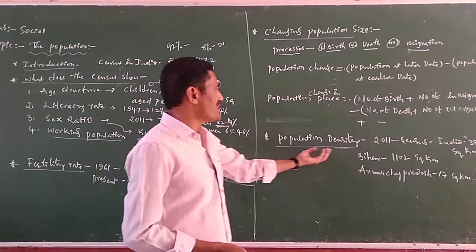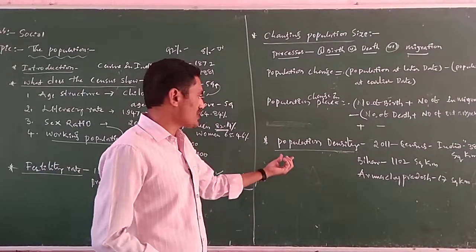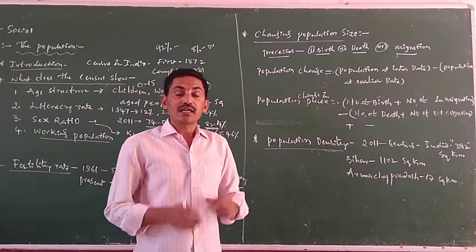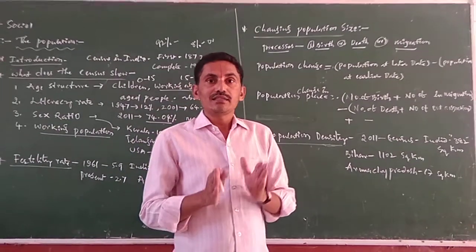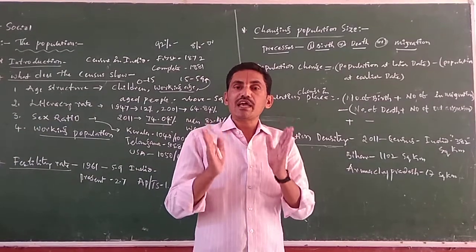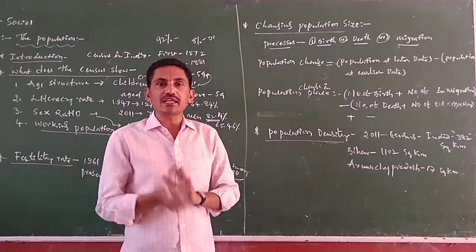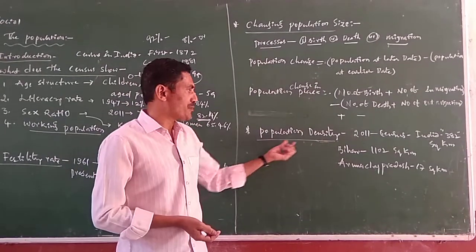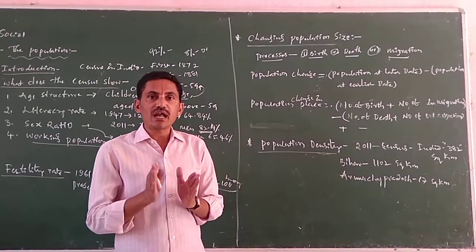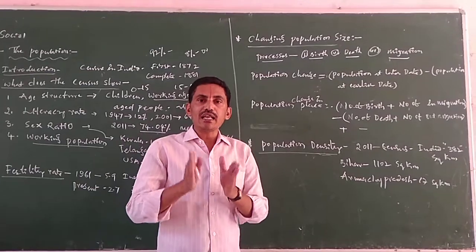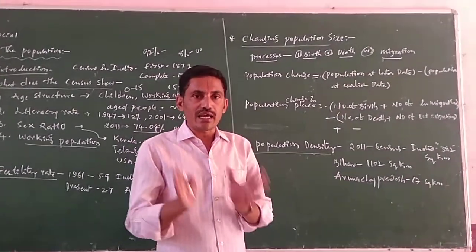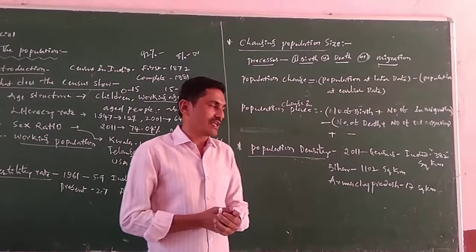Next, population density. What is population density? The number of people living in a square kilometer or unit area is called the population density.